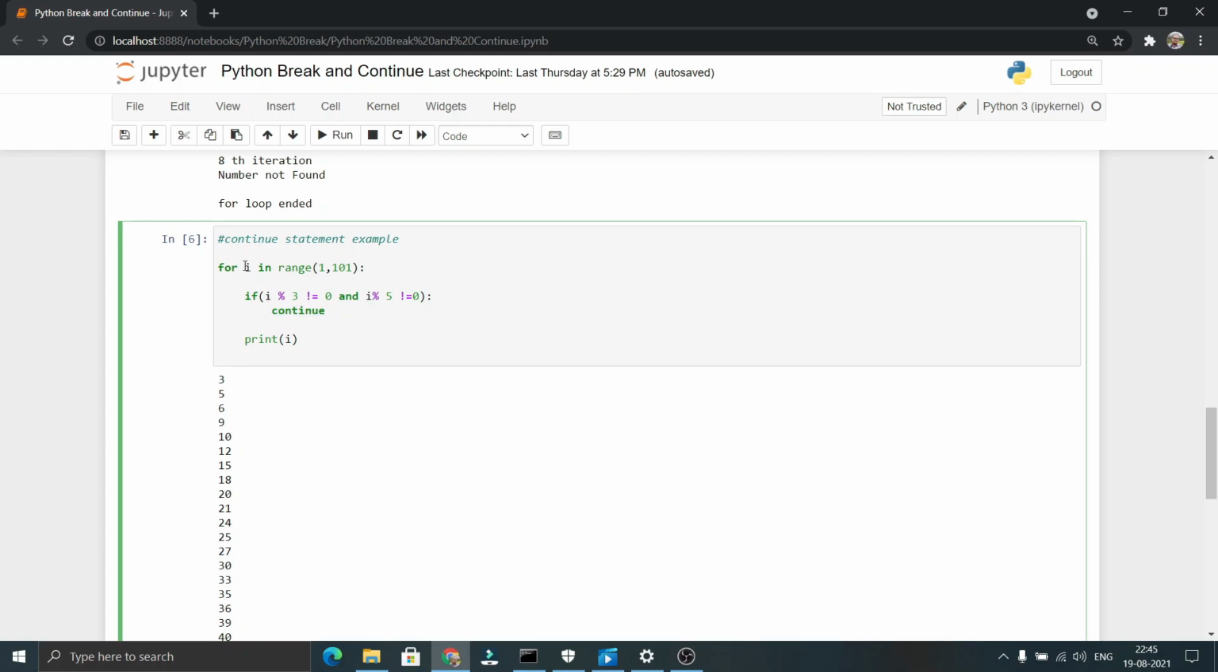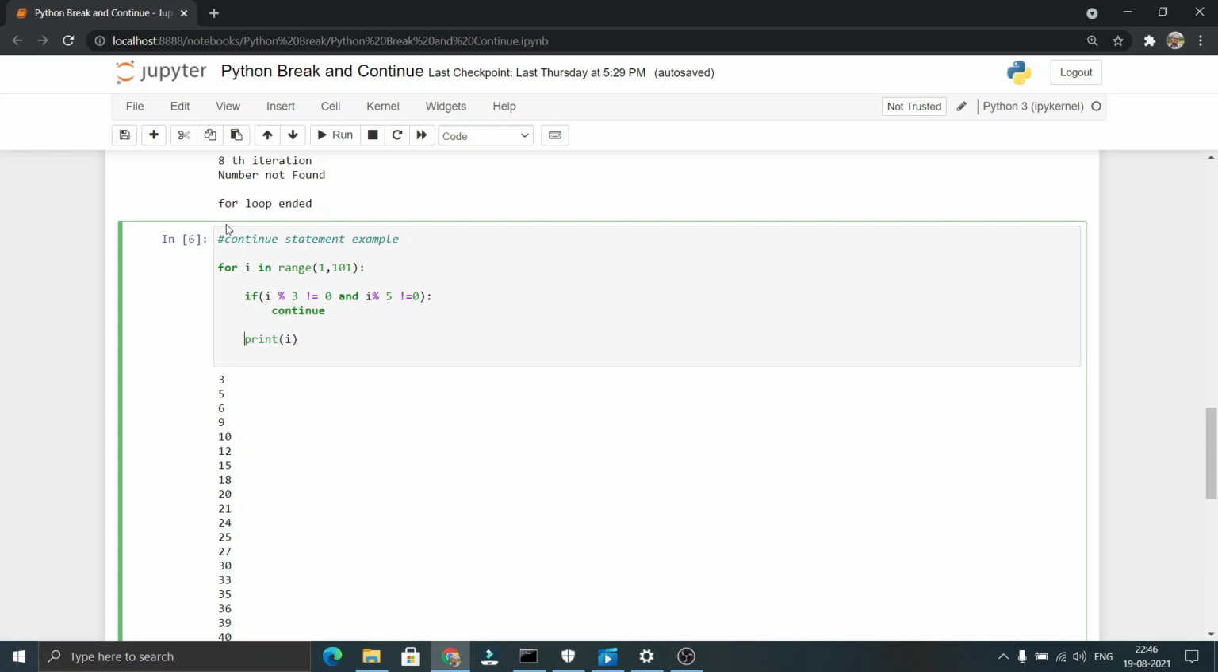Similarly, in the second iteration, the value of i will be 2. 2 % 3 != 0, which is true. 2 % 3 will return 2, which is not equal to 0. So this condition will be true. Similarly, 2 % 5 will also return 2, and 2 != 0, which is true. As these two conditions are true, AND will also return true. So it comes here, and as there is a continue statement, it doesn't print the value of 2 either.